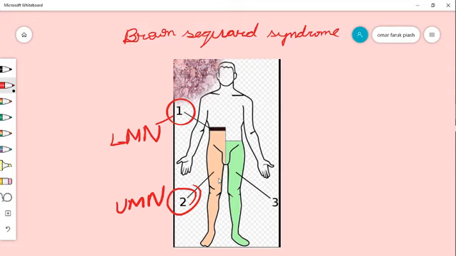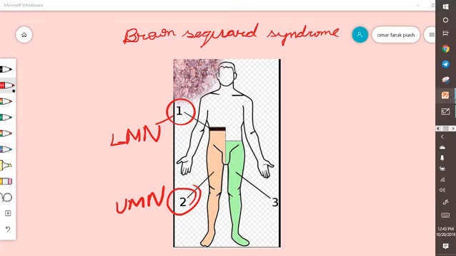Ipsilateral lower motor sign at the level of lesion, and below the level of lesion there is upper motor neuron type of paralysis.